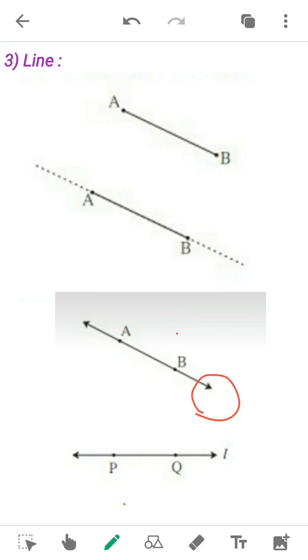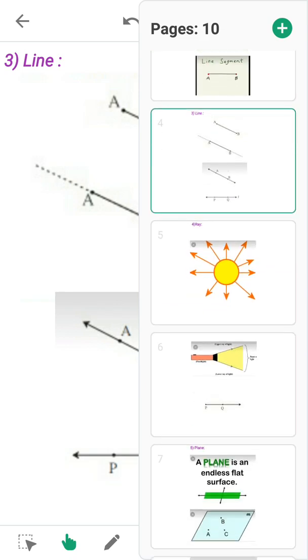Here you can name the line by using 2 letters, that is PQ. You can also use 1 letter at a time, that is L. Here you can see in this figure. So you can give any name to the line from A to Z, line L, line M, line N, whatever you want. So this is all about the line.